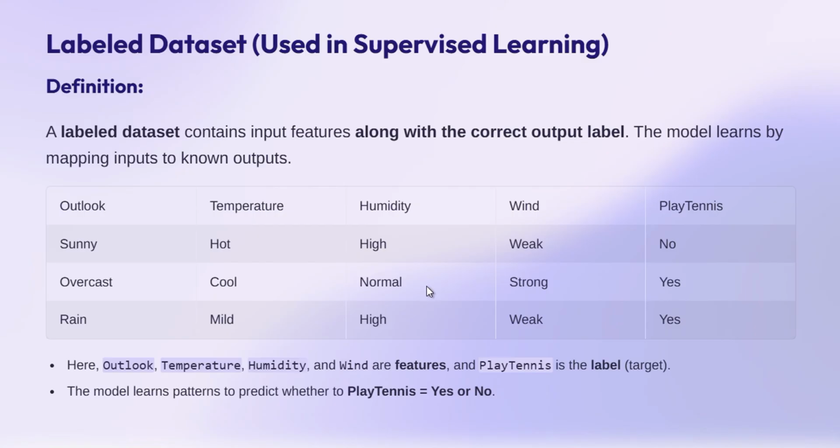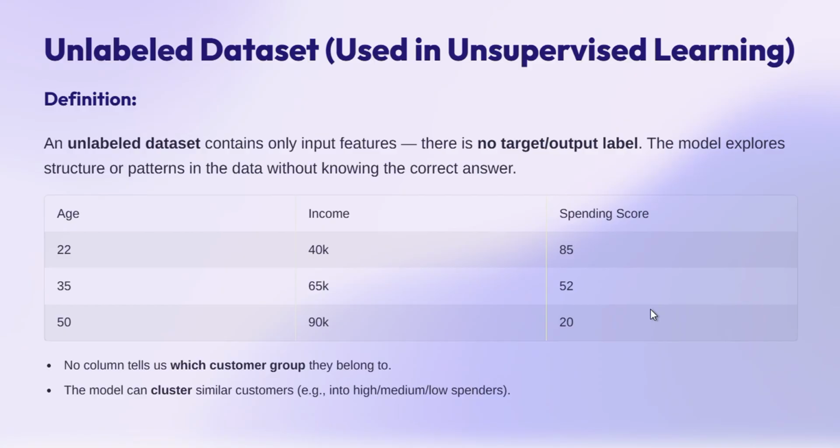That we'll see further. Basically, a labeled dataset has input attributes as well as output attributes. The input causes something in the output attribute; the output attribute is dependent on the input. This pattern needs to be captured by our model, and thus our model will be able to predict the output attribute. That is something we are going to do in supervised learning.